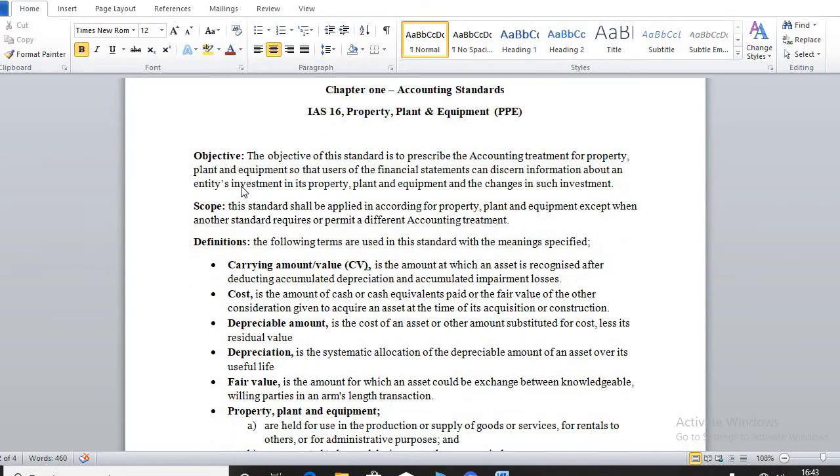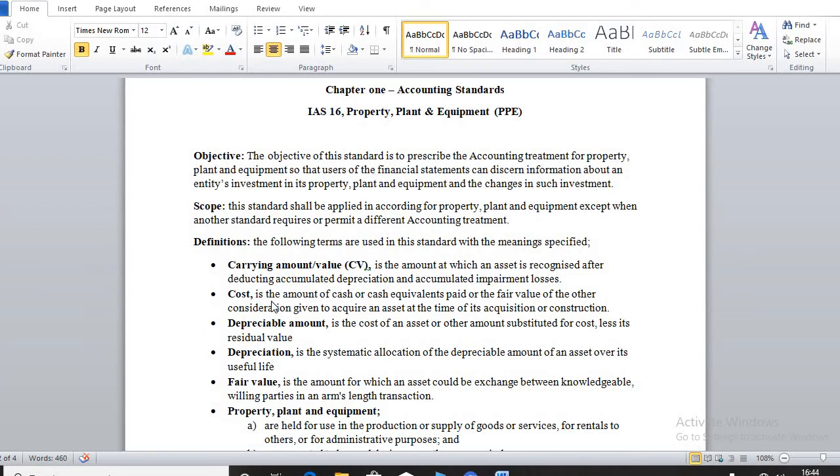Okay, so within the standard, we have the following definitions and their specific meanings attached to them. We can see we have carrying amount or value (CV), cost, depreciable amount, depreciation, fair value, and property, plant and equipment. These are some of the definitions. There are so many definitions that we'll be considering under this standard.